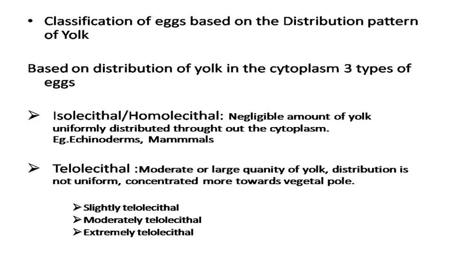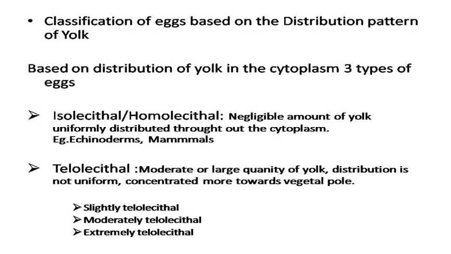Next, classification of eggs based on the distribution pattern of yolk. Based on the distribution pattern of yolk in the cytoplasm, eggs are classified into 3 types. That is, isolecithal or homolecithal, second one is telolecithal and third is centrolecithal. So based on the distribution of yolk in the cytoplasm, eggs are classified into isolecithal or homolecithal, telolecithal